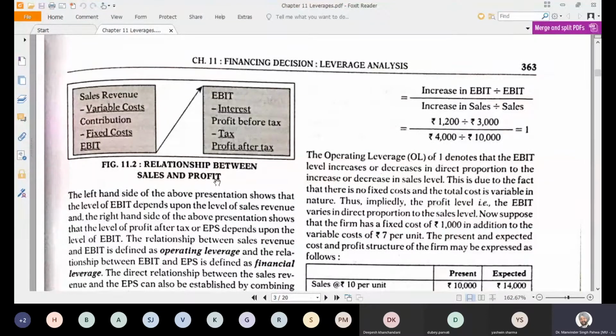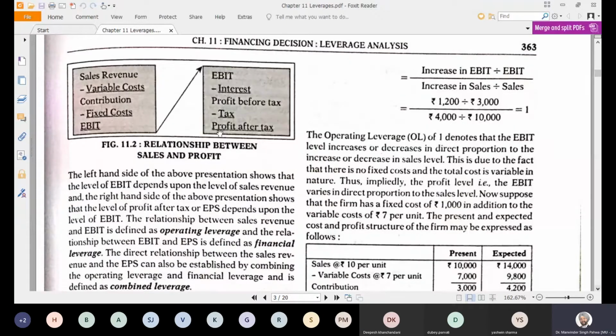Sales revenue minus variable cost gives contribution, then minus fixed cost gives EBIT. From EBIT we reduce interest and get profit before taxes, and from profit before taxes we deduct taxes and get profit after taxes.